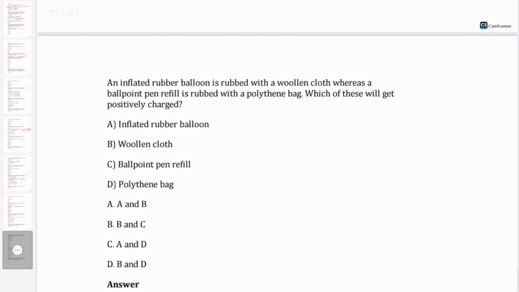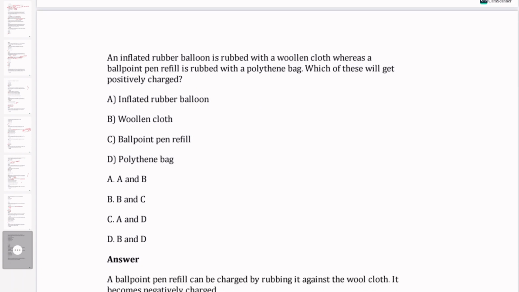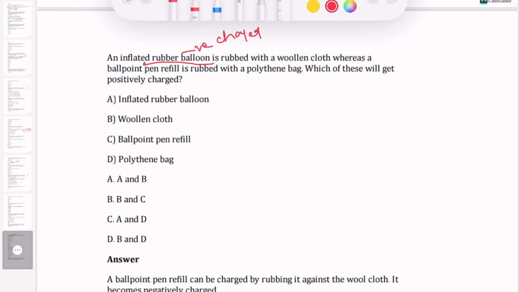Next question. An inflated rubber balloon is rubbed with woolen cloth, whereas a ballpoint pen refill is rubbed with a polythene bag. Which of these will get positively charged? Now we know the inflated balloon is going to be negatively charged. The woolen cloth becomes positively charged, so one of the options should be B, woolen cloth.